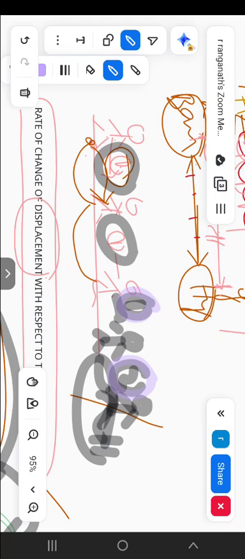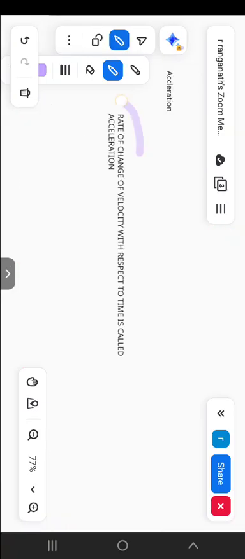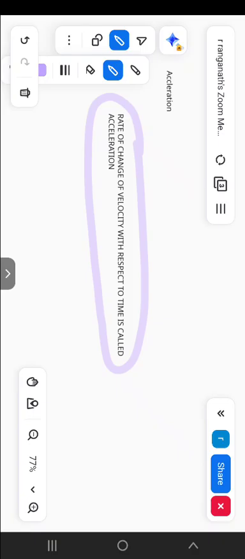When variation occurs in speed, it is called acceleration. See here, this is the concept and definition of acceleration: rate of change of velocity.